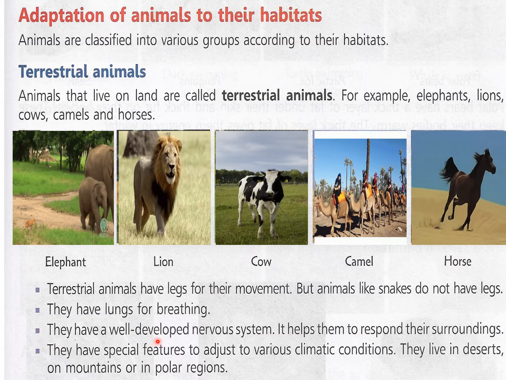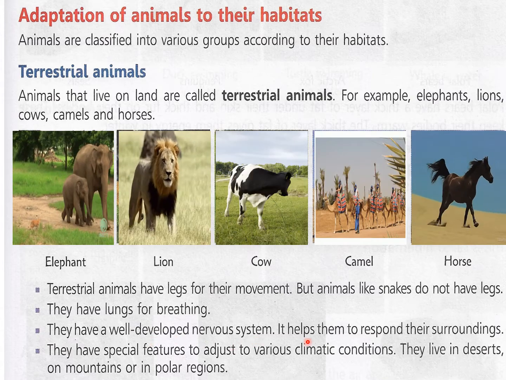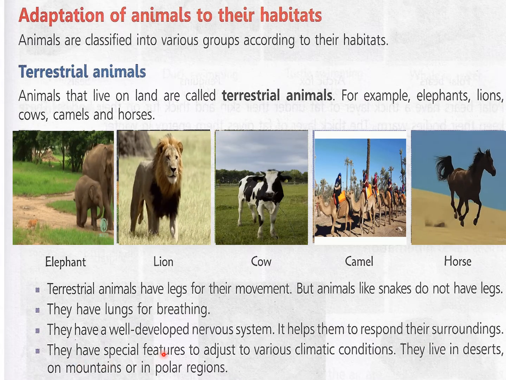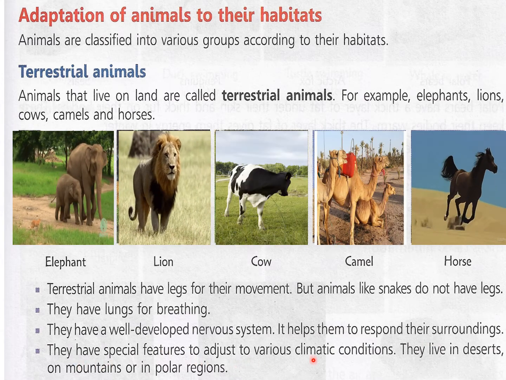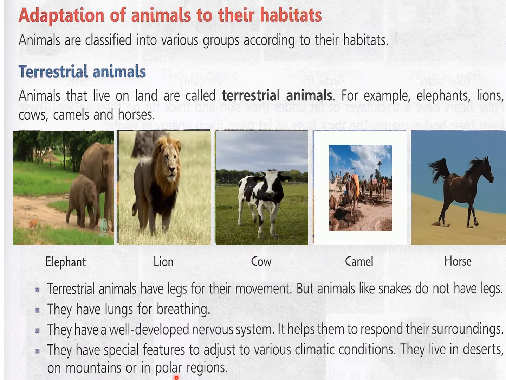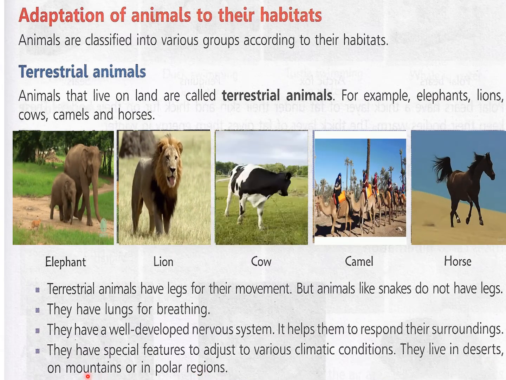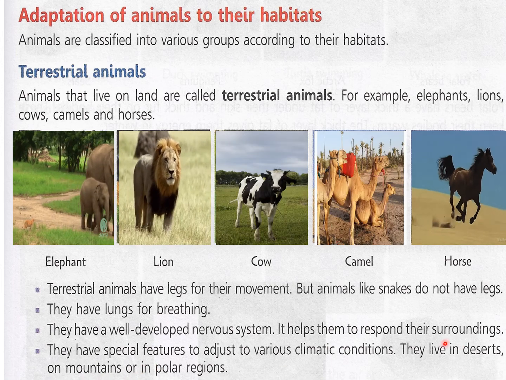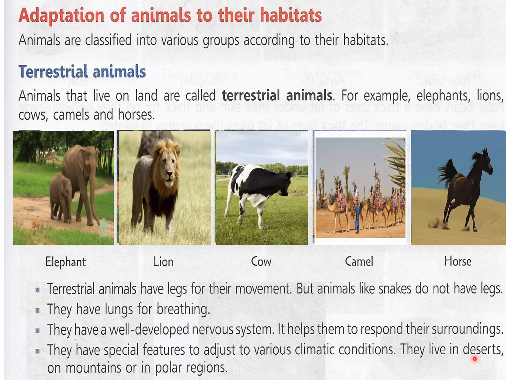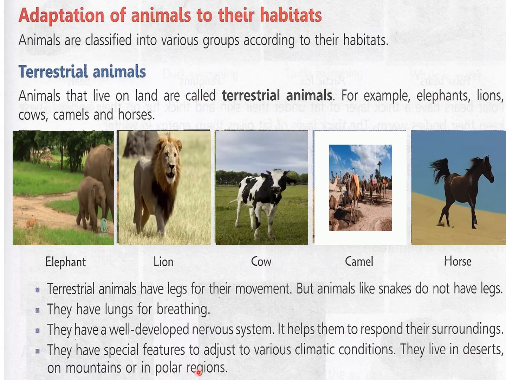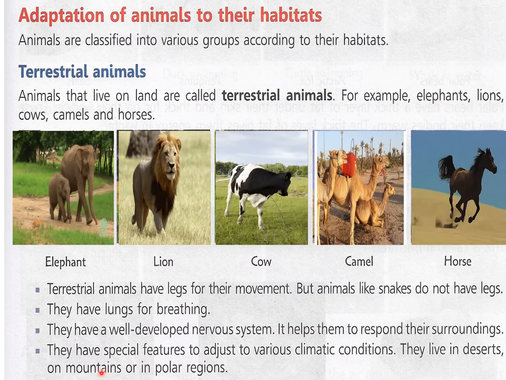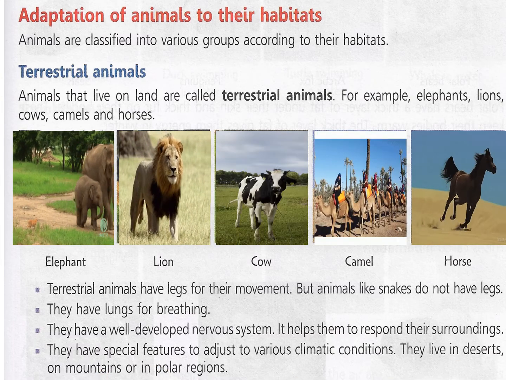They have a well developed nervous system. It helps them to respond to their surroundings. They have special features to adjust to various climatic conditions. They live in deserts, on mountains, or in polar regions. So all these are land only, mountains, polar regions, deserts, all these come under land. So there are different kinds of animals living in these places. So we will read about their special features, those who live in deserts and those who live in mountains or polar regions.